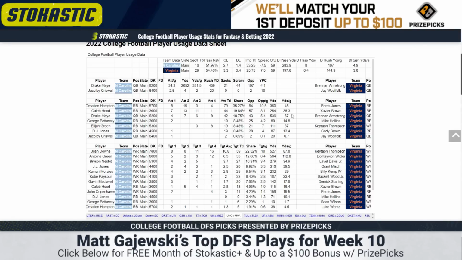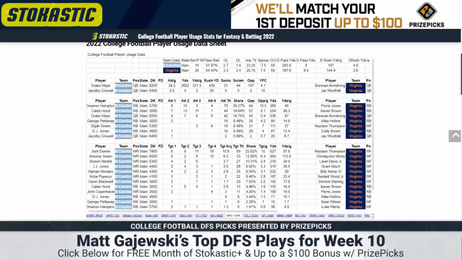The receiving game, holy smokes, this is an awesome stack. Josh Downs, 16 targets last week. He's averaging 10 per game, 88 yards. He's awesome. Antoine Green egregiously was below 4K on the night slate last week. 12 targets, well over 100 yards. He's averaging 113 yards per game on 6.4 targets. Elite deep threat ability, and he's still too cheap at 6K. You can play either of these guys without a doubt.